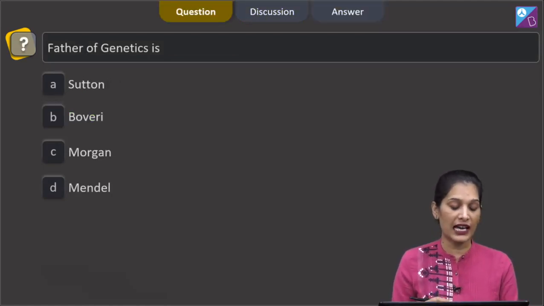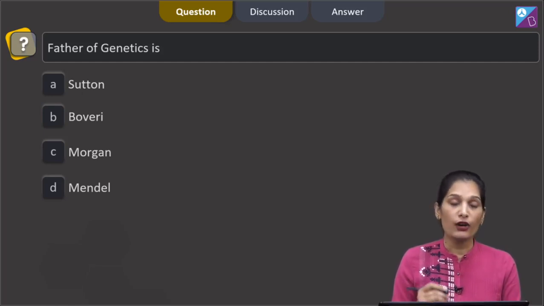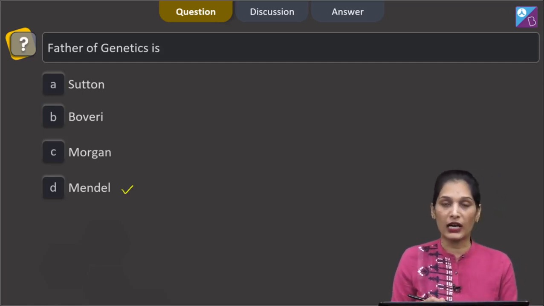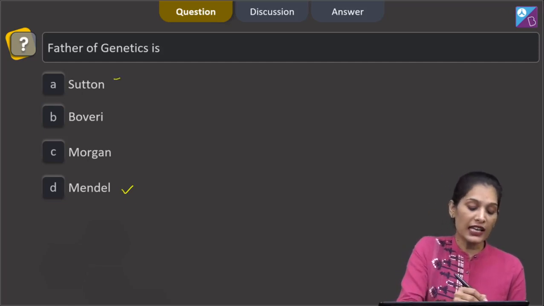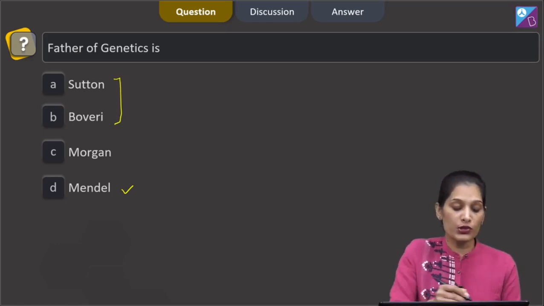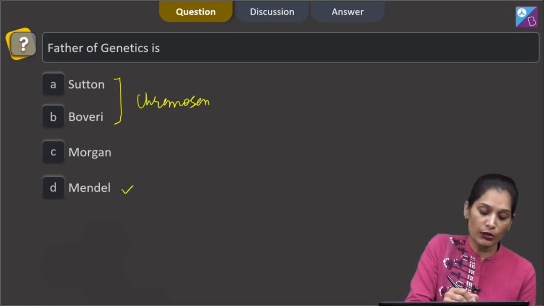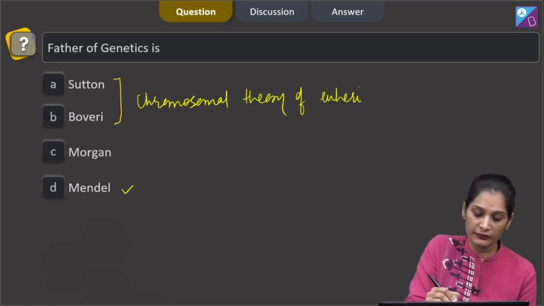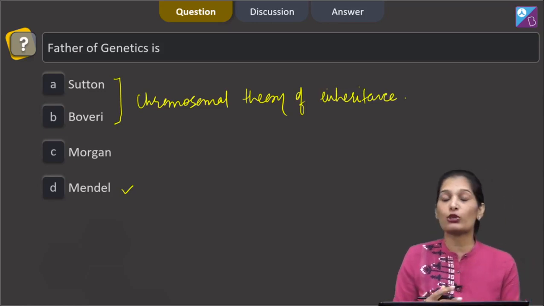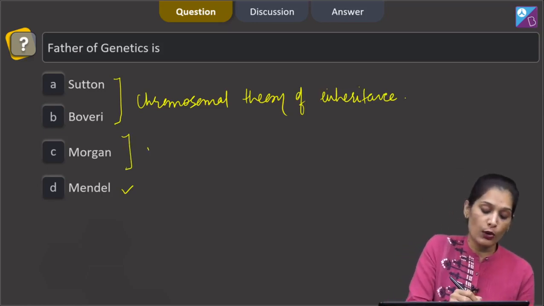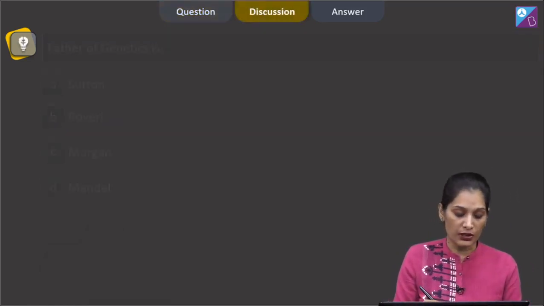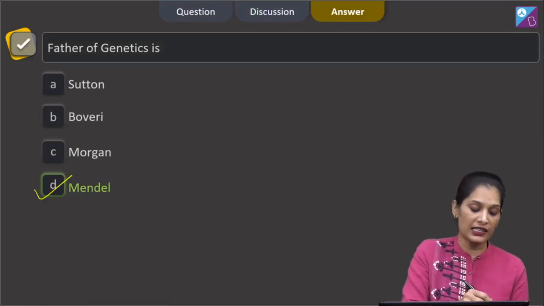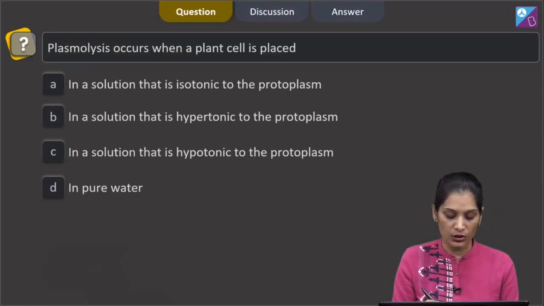This question is asking that father of genetics is. Father of genetics is Mendel, undoubtedly. What about the other scientists? What are their contributions? Sutton and Boveri together proposed the chromosomal theory of inheritance. And that chromosomal theory of inheritance was experimentally verified by Morgan. So the correct option for the given question is option D, that is Mendel. Let's move to the next question.